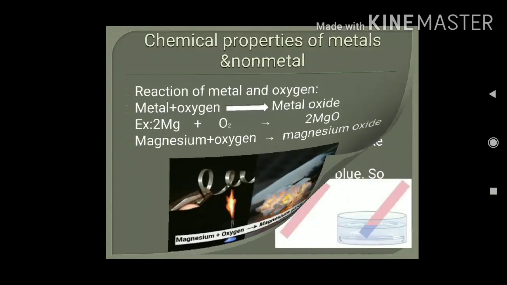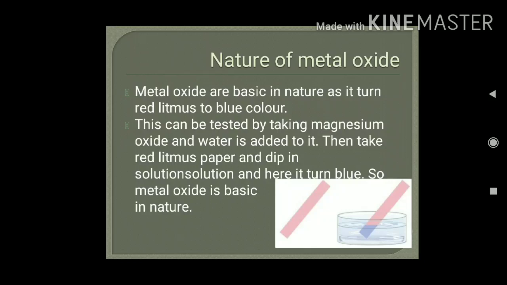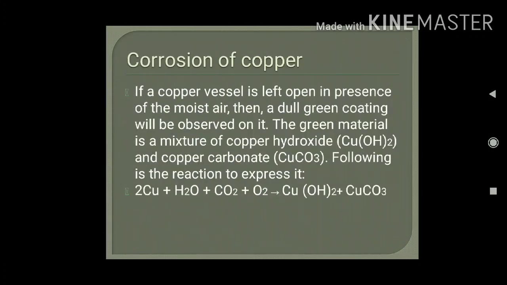You just see the figure. When the magnesium ribbon is burned, it will produce this kind of light and it will form magnesium oxide. How to test whether metal oxides are basic or acidic in nature? We can take that magnesium oxide in a china dish, add some water, then dip red litmus paper and blue litmus paper. In this solution, red litmus will turn blue and blue litmus doesn't change its color. That means metal oxides are basic in nature.